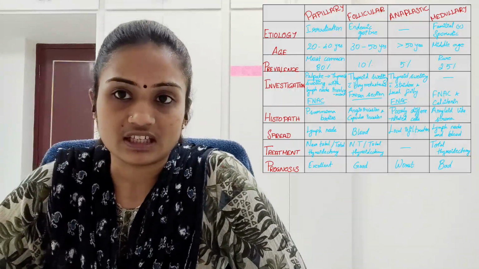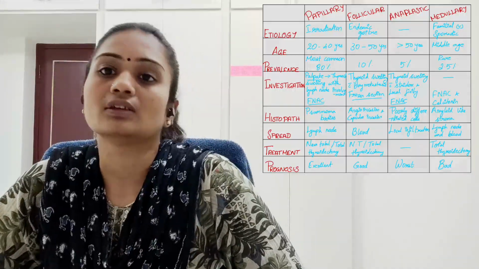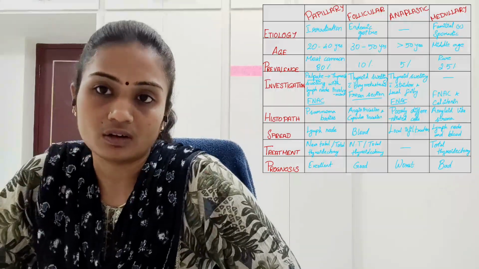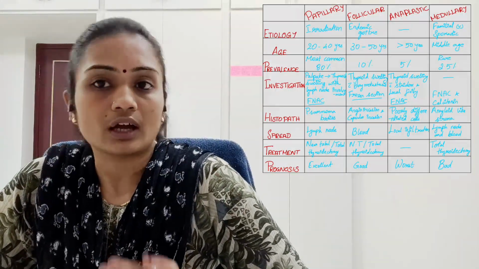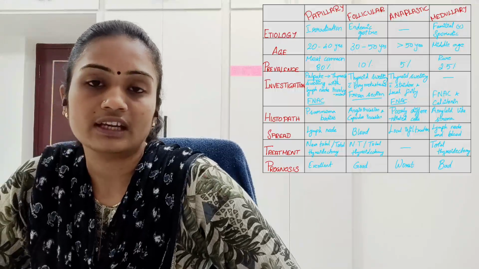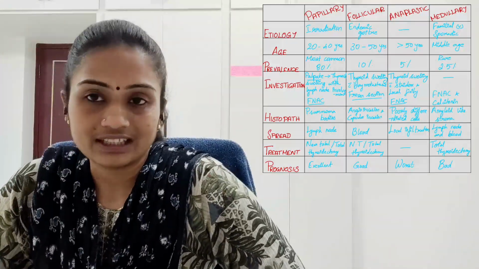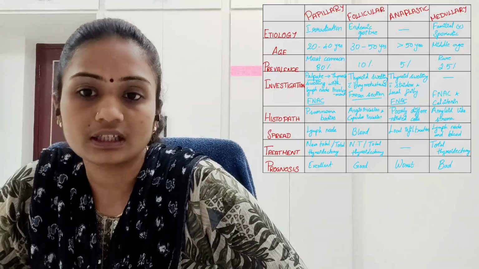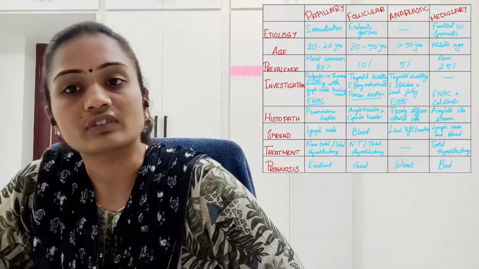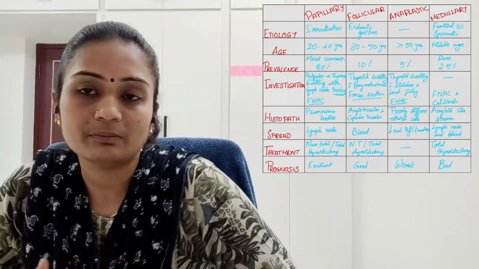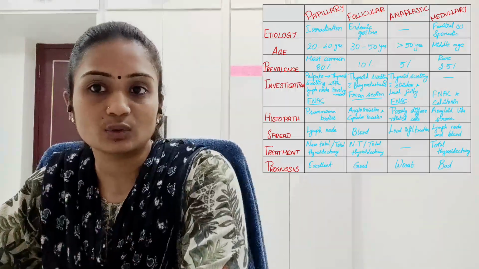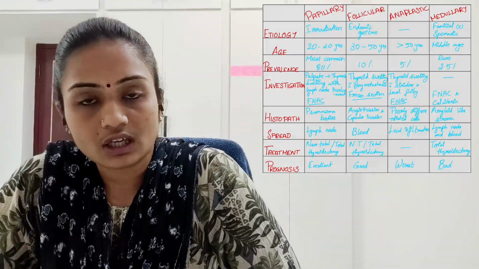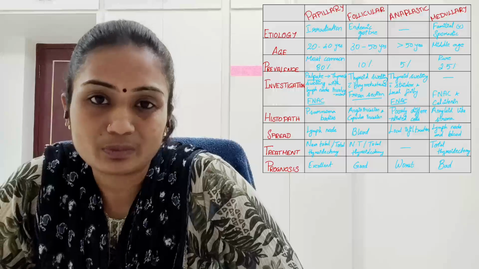Next comes the investigation. Investigation on palpation or visual observation: thyroid swelling is present commonly in all kinds of carcinoma. Along with those findings, there are particular findings for each carcinoma. For papillary carcinoma, there is swelling with lymph node involvement. If you palpate, there will be swelling extending to the lymph node itself. So that is for papillary carcinoma. And for follicular carcinoma, bony metastasis is present.